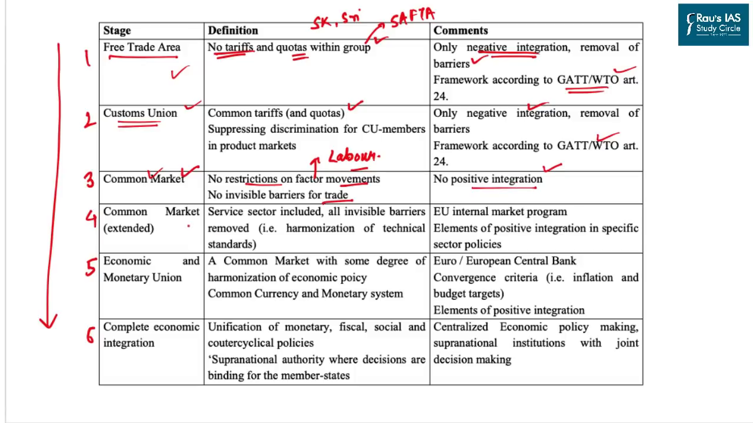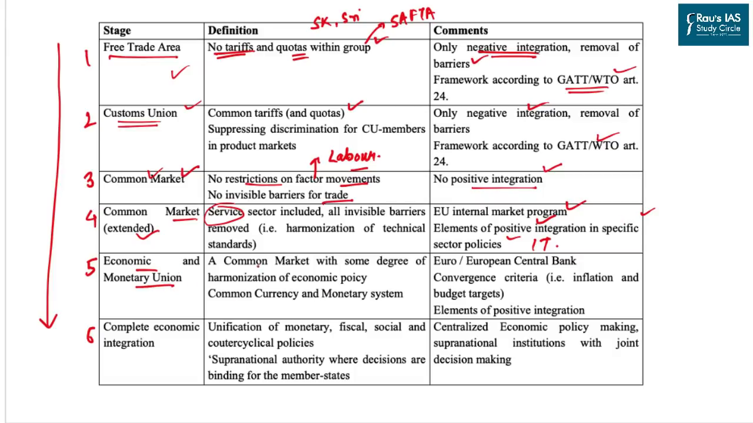Then we come to the common market in its extended form. In this, services are also included. So a person who is working in a BPO, or let's say business process outsourcing, in Bangalore can provide services to the United States without any barriers. The best example here is European Union, and it has some positive integration in specific sector policies, let's say IT sector. Well, India and European Union are in talks to bring a bilateral trade agreement in order to promote the services across the border. The next stage comes the economic and monetary union.